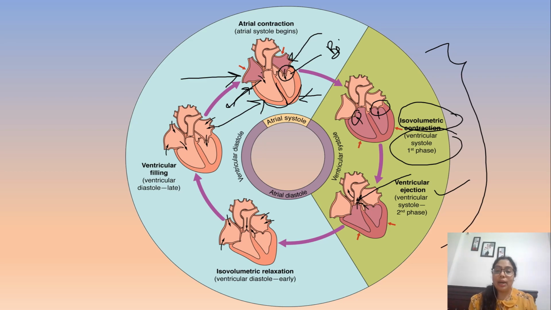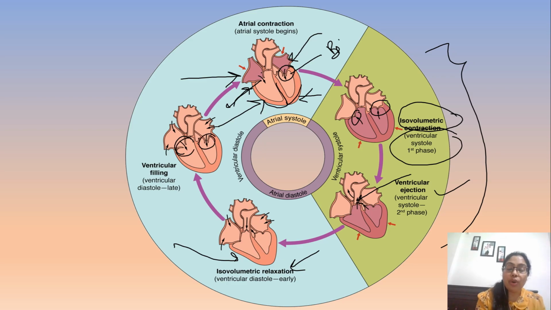Once the blood comes out from the ventricles, they come back to a relaxation state, or we can say a diastole state. Right, that is the early diastole. Once the ventricles are in a relaxed state, again the bicuspid valve and tricuspid valve open and allow the chambers to fill with blood. This is called ventricular filling, or we can say ventricular diastole. Later on, the same procedure will start in the next cycle. So this is the complete cardiac cycle, in which the heart responds with contraction and relaxation by the trigger of the action potential.